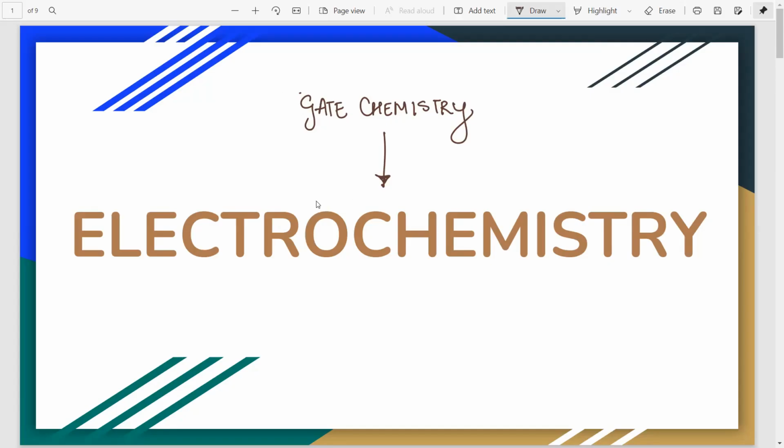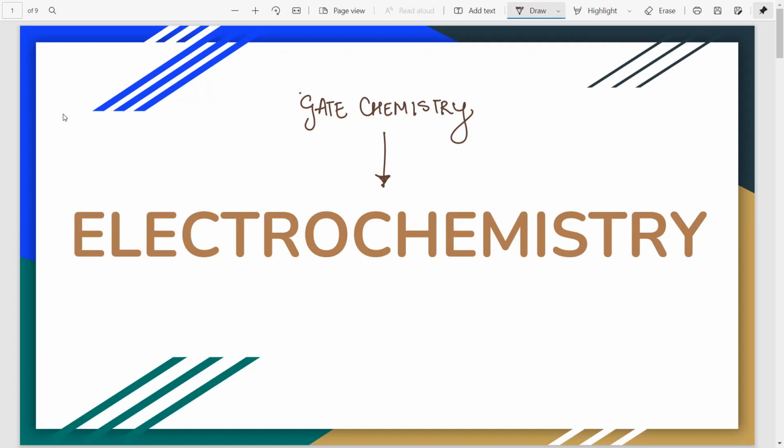So for electrochemistry, there are simply some concepts that you need to understand which will help you to solve questions. Firstly, I will explain to you using a numerical, and then at the end, after I discuss the 3 or 4 numericals, we'll come back to the page and write down all the formulae that are required to solve this.